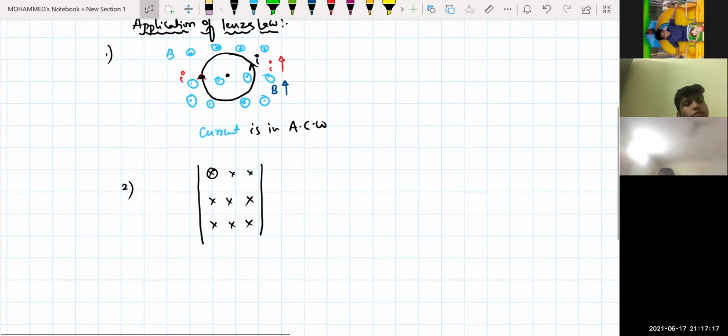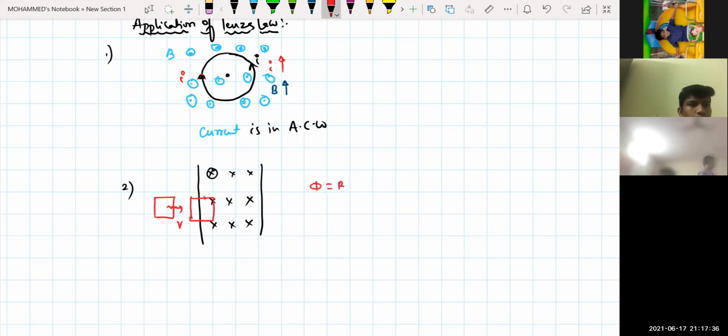Yes, sir. Here I am taking one condition. There is a coil like this in this shape. This coil is moving with a certain constant velocity, say v. The moment it enters this region, what is happening to the magnetic field inside? Area is increasing. Flux equals B into A. As it is entering slowly, the area of cross section is increasing.